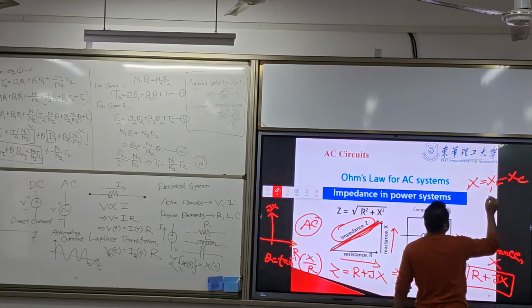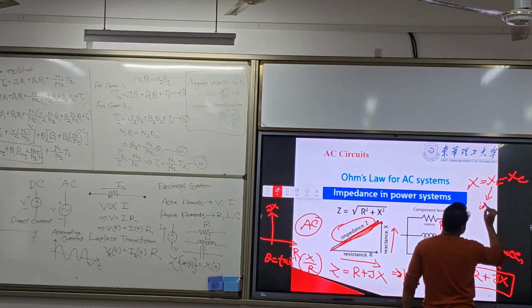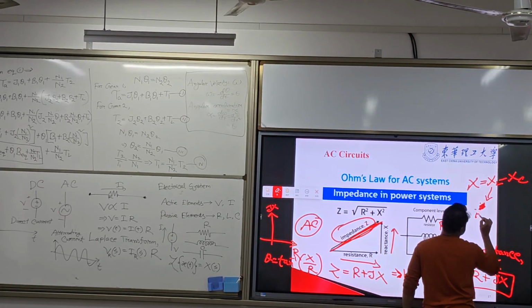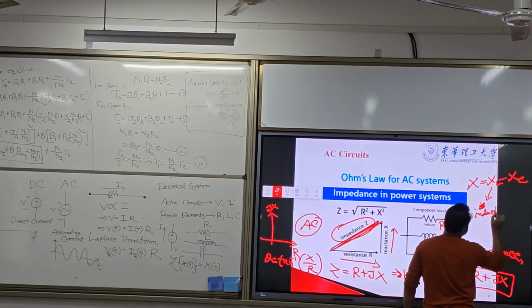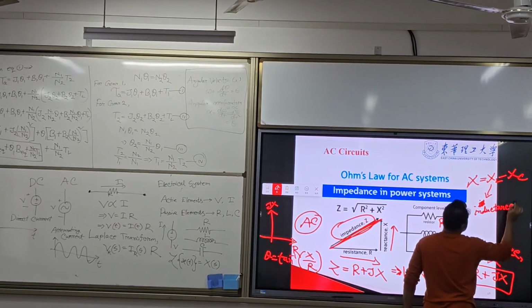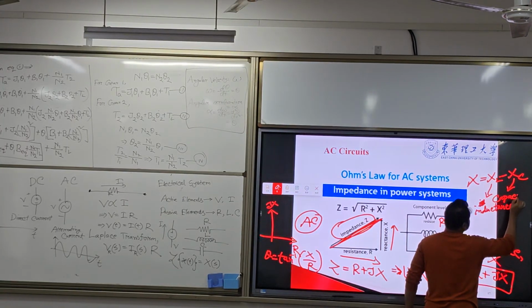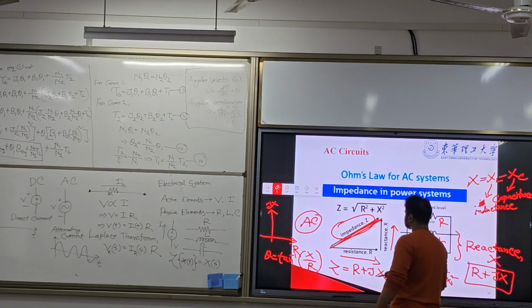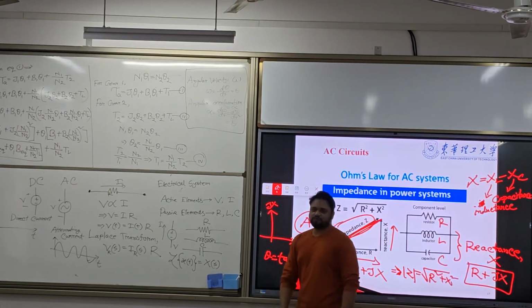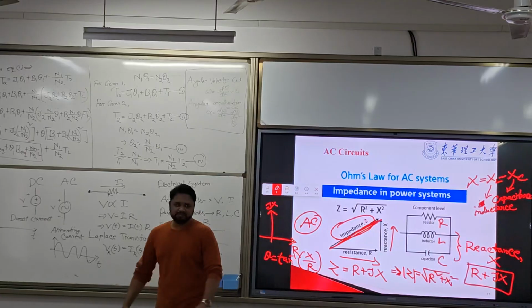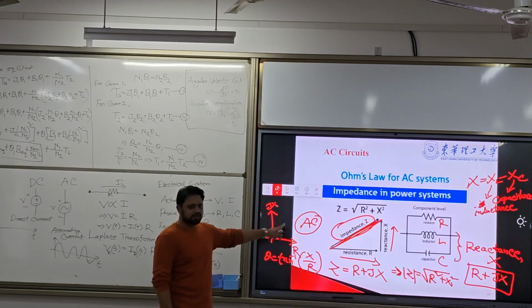So XL we call the inductive reactance, and XC is the capacitive reactance. That's the whole basics of the AC system.